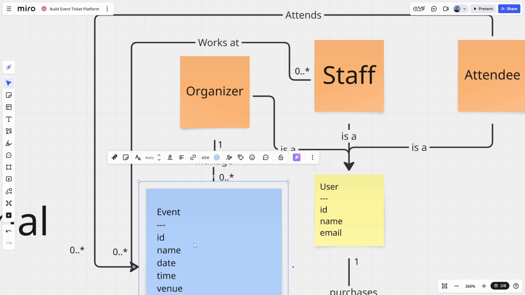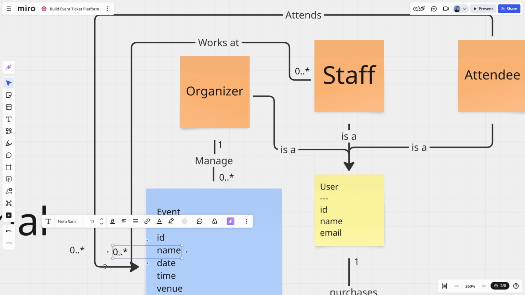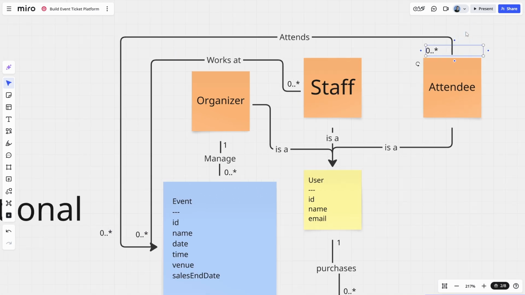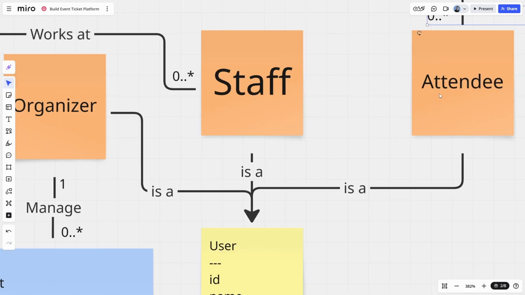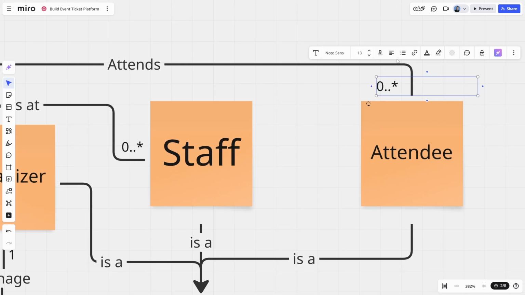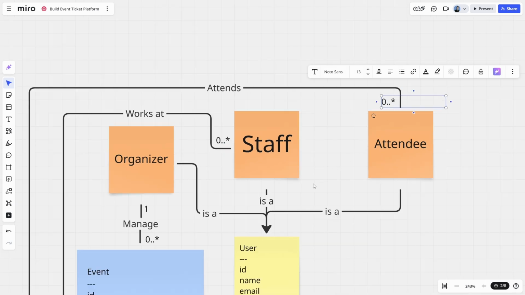In the case of the event to attendee, I think it's probably the same. So we'll put that here to say that an event can have no attendees associated with them, so 0. It might be a brand new event, or it could have many attendees associated with it.